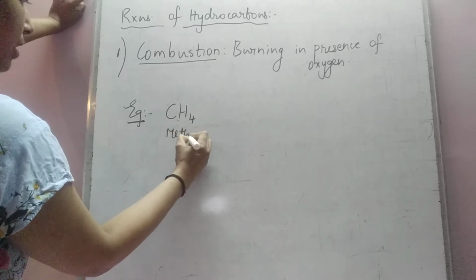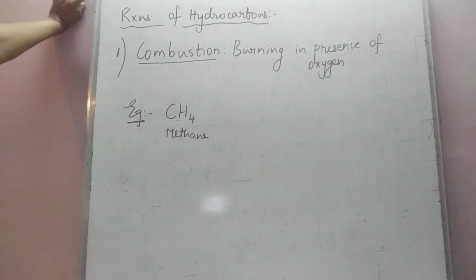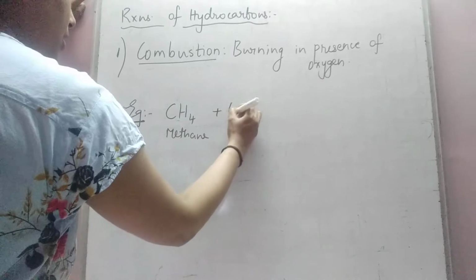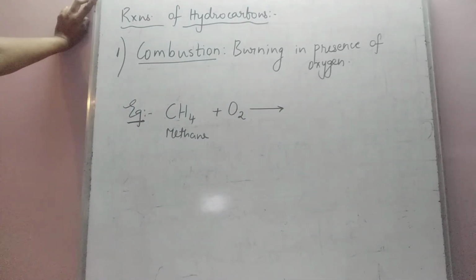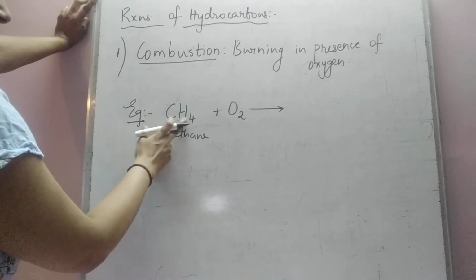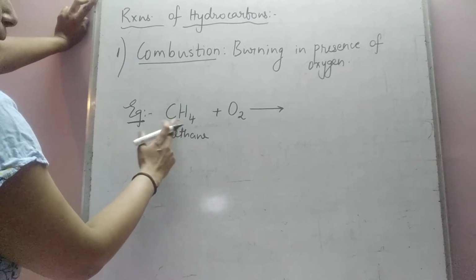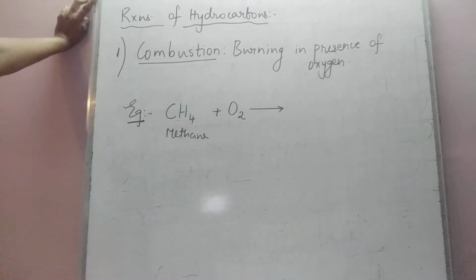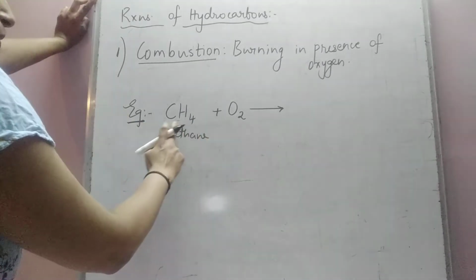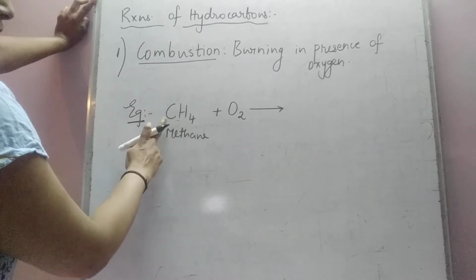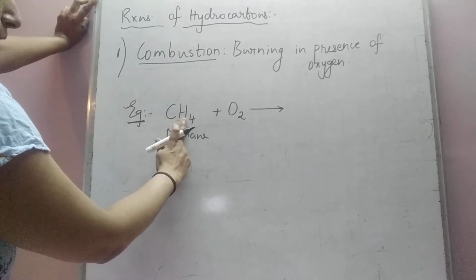When it reacts with oxygen, it will decompose and give you the oxide of each element present in the hydrocarbon. Which are the elements present in this hydrocarbon? Carbon and hydrogen. So combustion of this hydrocarbon will give you oxide of carbon and oxide of hydrogen.